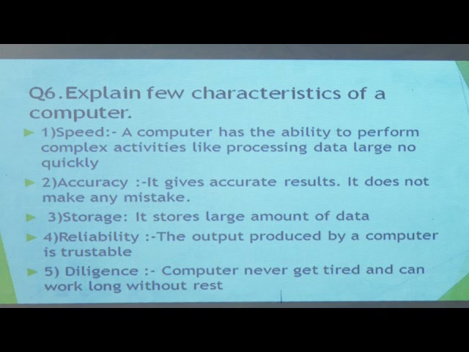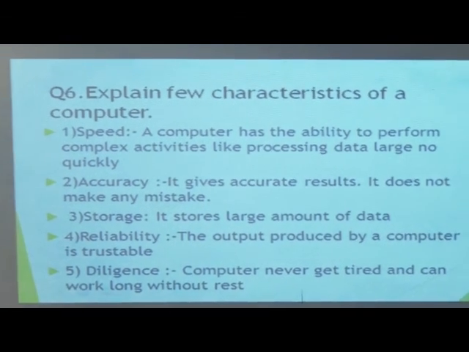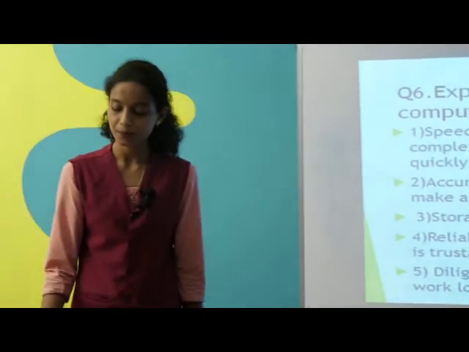Okay? What did we see in that period? First we will see what is meant by computer. Computer is an electronic device. It takes data, stores it, processes it and gives output. Next are the parts of the computer. 4 main parts of the computer. Which are they? Monitor, mouse, keyboard and CPU.